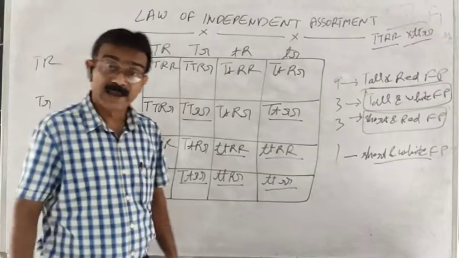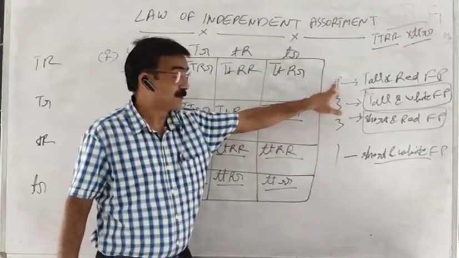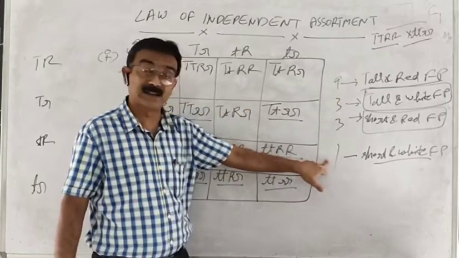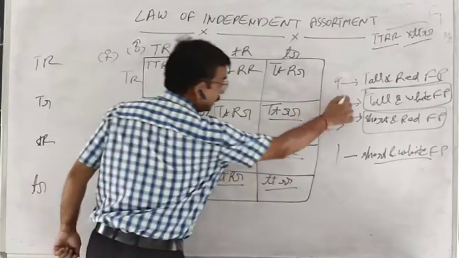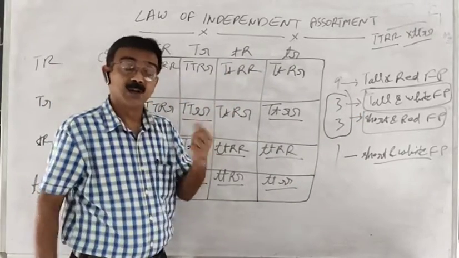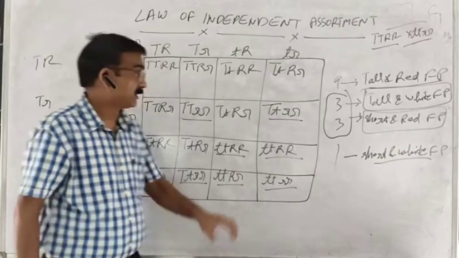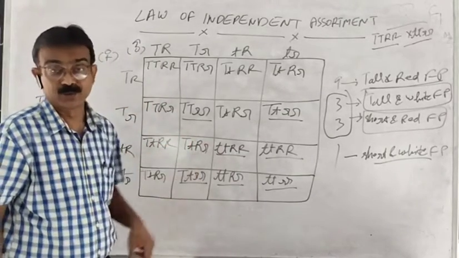So guys, because of all this, we get this ratio. This is the parental combination, this is the parental combination. But what is this 3 ratio? It is a variation because of the law of independent assortment. So I hope all this is clear to you.